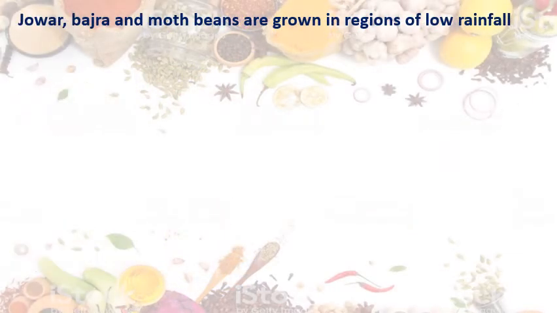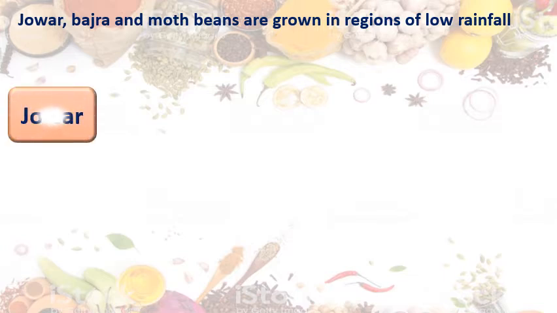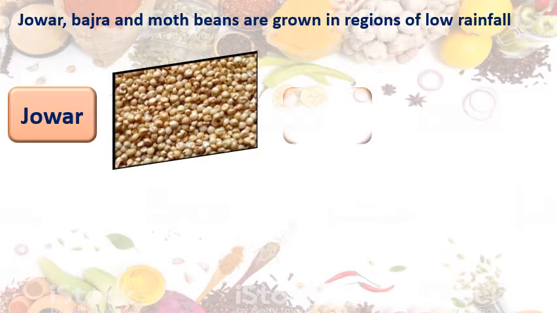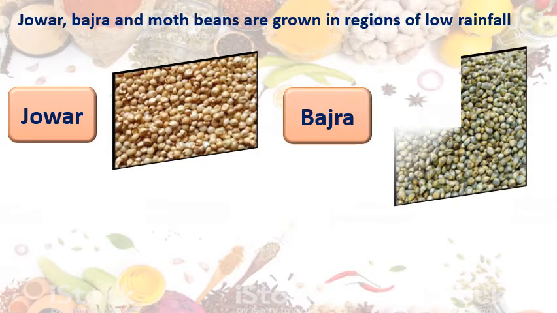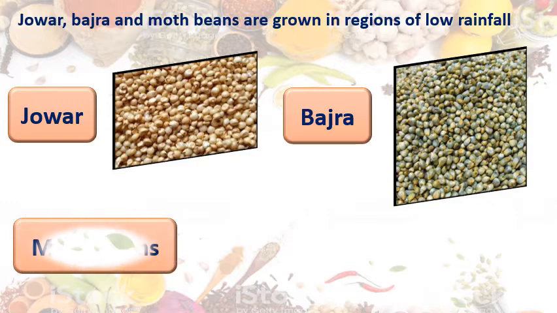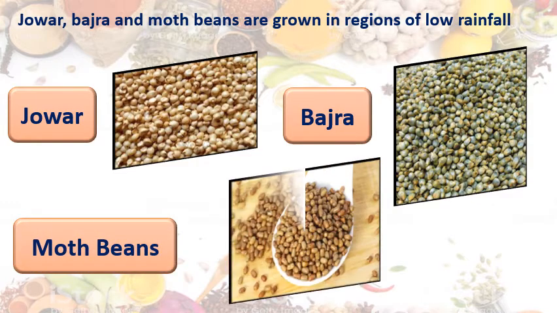Jawar, bajra and moth beans are grown in regions of low rainfall. See, this is jawar. You know this. This is bajra and this is moth beans. In Hindi Marathi we say matki. Okay. These crops need less rainfall. See, according to the rainfall, we grow the crops in those places.